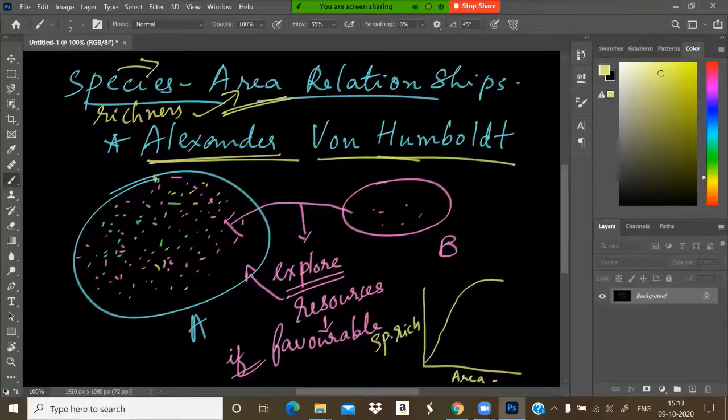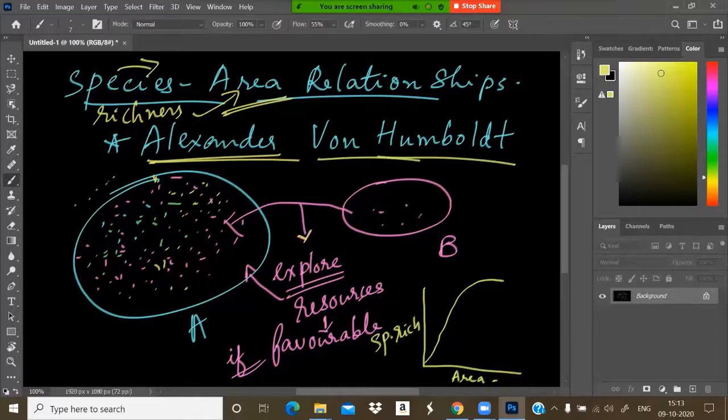That is altogether the area: how much space there is, how much width of space, how much environment is there, or what type of climate is there. If everything is favorable to the species coming to that particular area, all the species will try to flourish there. Okay, that is the species-area relationship.